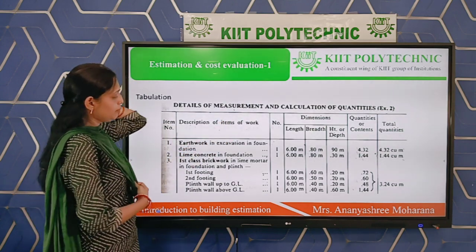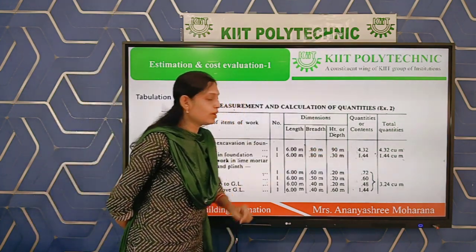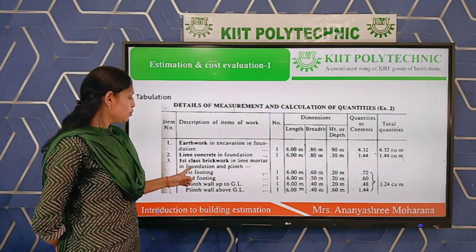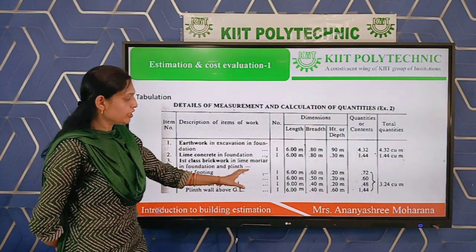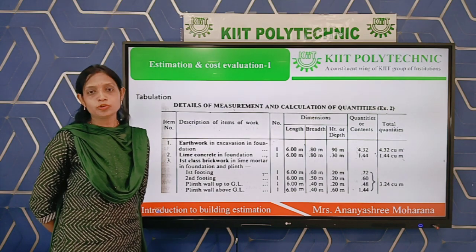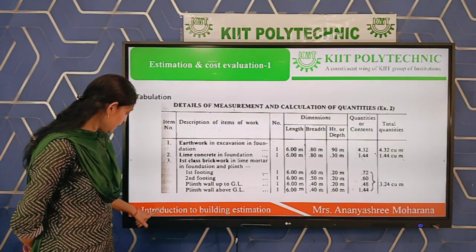Okay, then lime concrete. For the lime concrete part, this will be the quantity, that is 1.4 cubic meter, and for the footing, first class brickwork in foundation and plinth, the quantity will be 3.24 meter cube or cubic meter. Okay, come to the next slide.